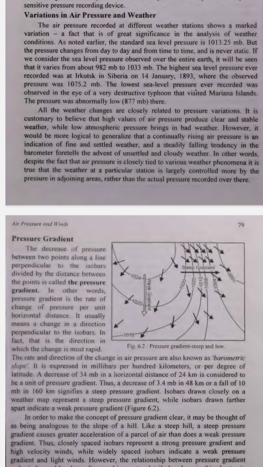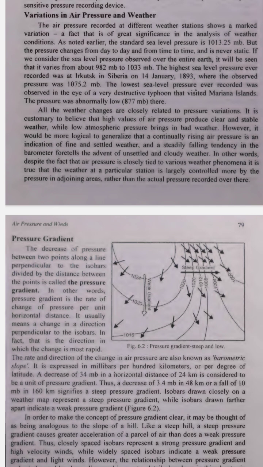2. Why air pressure changes matter. Air pressure changes are very important in understanding and predicting the weather. High air pressure generally brings clear and stable weather. Think of sunny, calm days. Low air pressure often brings bad weather like rain, storms, or snow. Think of cloudy, windy, and rainy conditions.